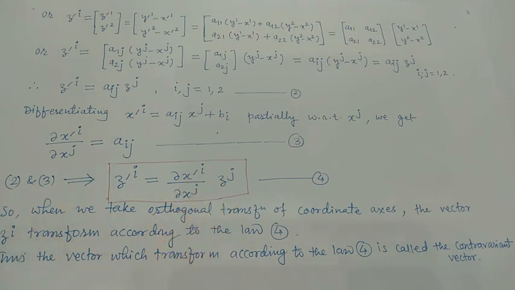So when we take the orthogonal transformation of coordinates x, the vector zi transforms according to this law. Thus the vector which transforms according to this law is called the contravariant vector. So keep this in mind: when the vector is contravariant, it gets transformed according to this law.